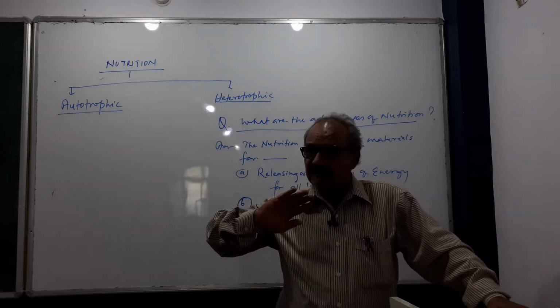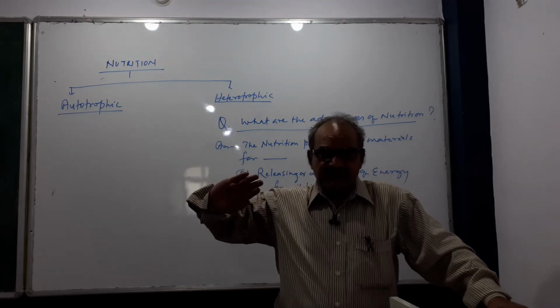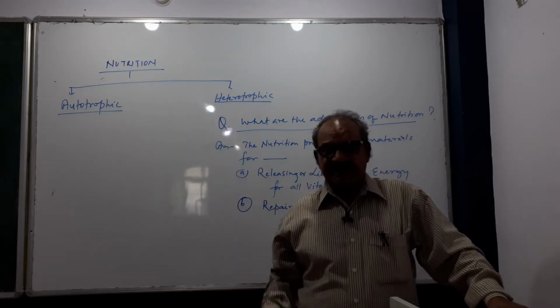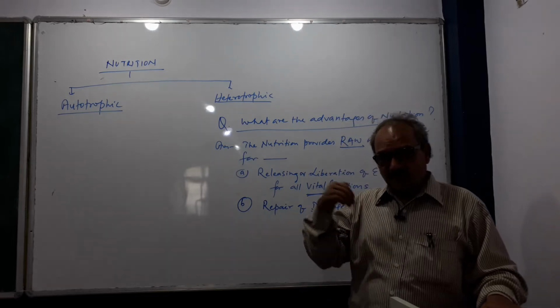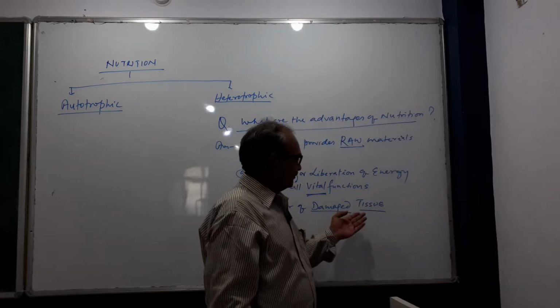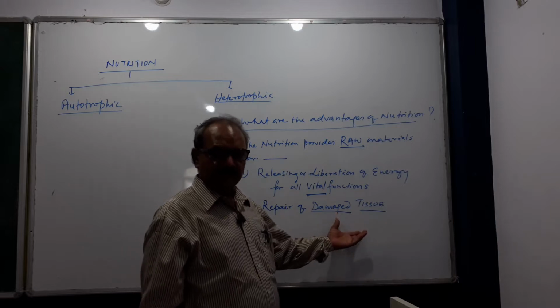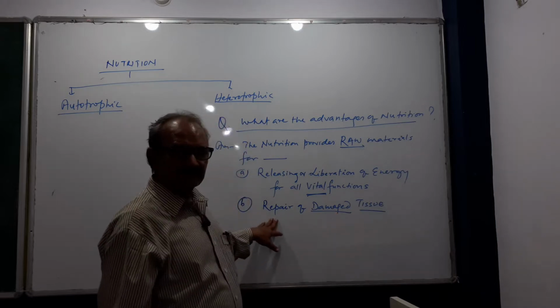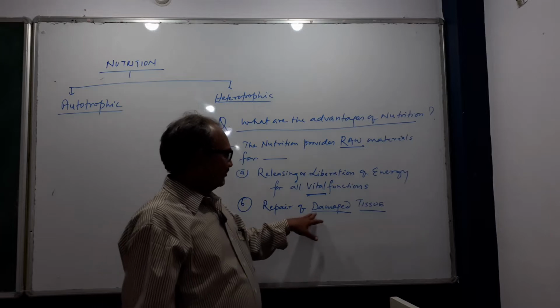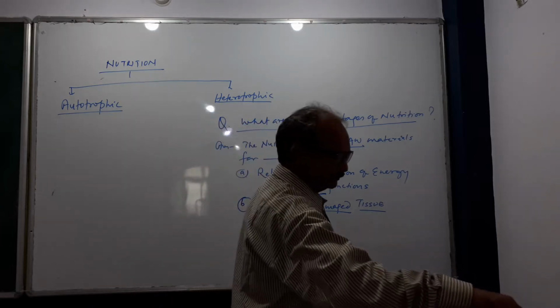Like this, we also need raw material for healing the tissue. The second advantage is repair of damaged tissue.